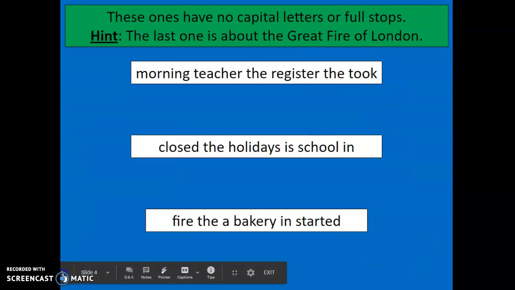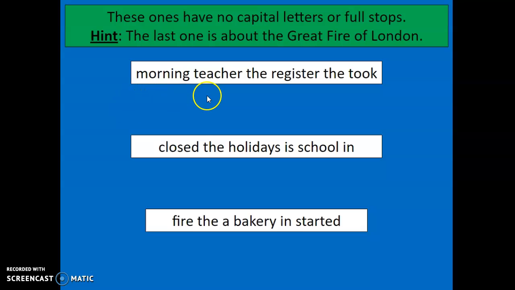Okay, right. Now, let's have a look at these sentences here. Now, these ones are a little bit trickier because they have no capital letters or full stops. And the last one is about the Great Fire of London. So let's have a look at the first one together. So the words here are morning, teacher, the, register, the, took. Okay, have a think about it. What should this sentence be? Pause the video, okay? Have a go at writing it down, and we're just going to check this one together.